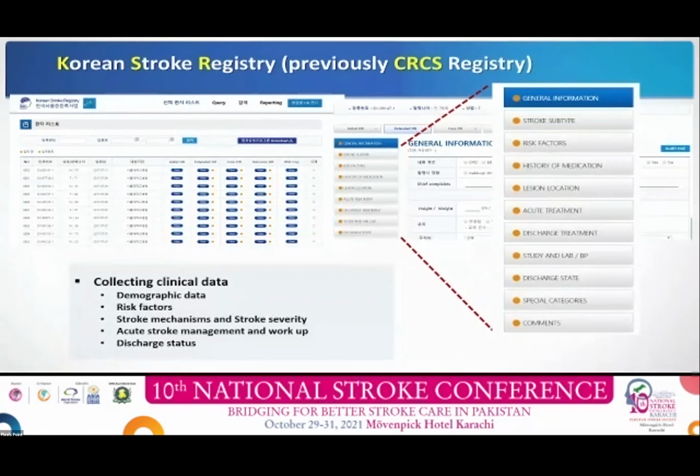Korean Stroke Registry collects various clinical data, including demographic data, risk factors, stroke mechanism and stroke severity, acute stroke management and workup, and discharge status.